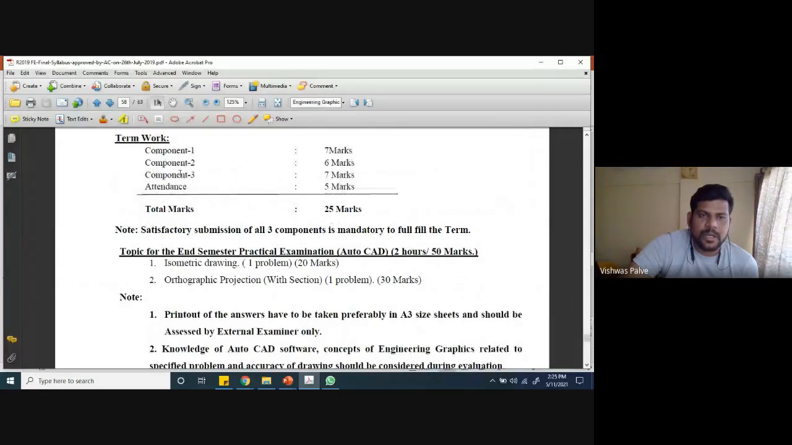I will tell you what the requirements are in this lecture. Then coming back to term work, it is 25 marks term work, and in this the distribution of marks is clearly mentioned: component 1, component 2, and component 3.